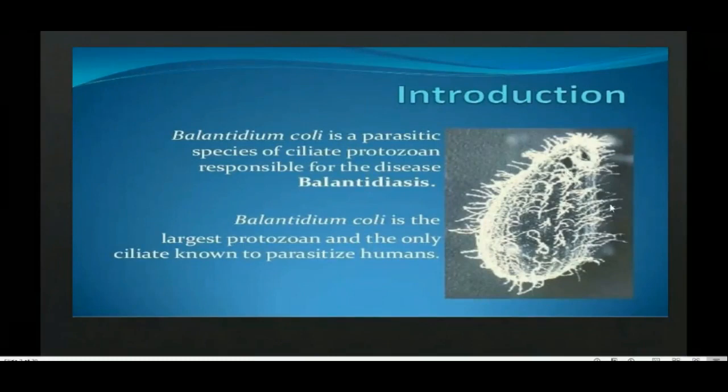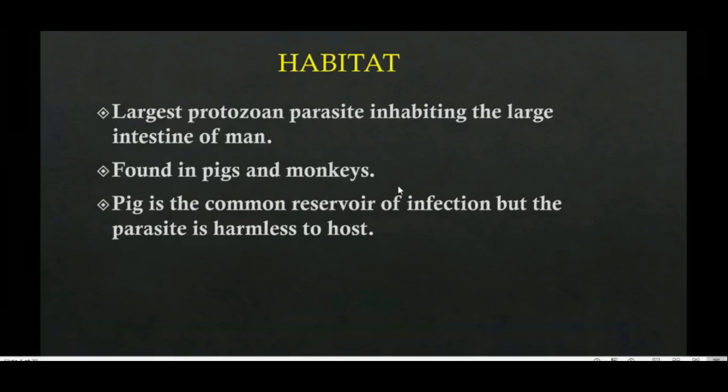And moreover வந்து this is the only ciliate protozoan which actually causes infection in man. Manல infection பேர் வந்து it is called as balantidiasis. And worldwide in infection. And it is the largest protozoan parasite inhabiting the large intestine of man. And this is found in pigs as well as in monkeys. Pig வந்து serves as a common reservoir for infection. ஆனா pigல வந்து it does not cause any infection. Manல தான் வந்து it causes infection.